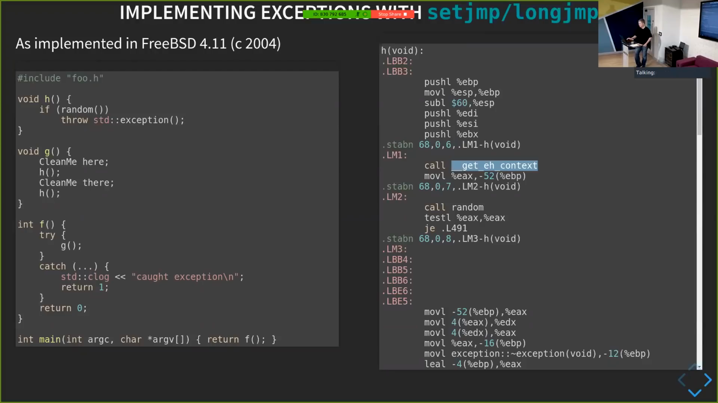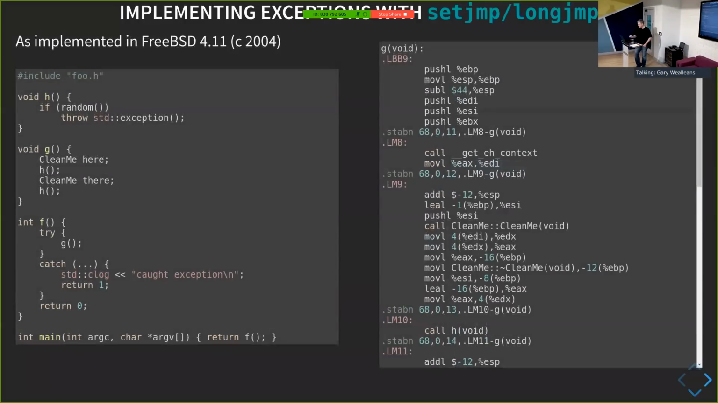I'm not going to look at H too much, but if we look at G, it's the function that has to do the RAII work, and you can see what it does in here. It calls get EH context, stores it in EDI, and then as we walk through the code, we can see that it constructs this CleanMe object, and it builds up on the stack that EBP points to some information, which includes a pointer to the object itself, the way we need to destroy it, and then a chain for the next item in the chain.